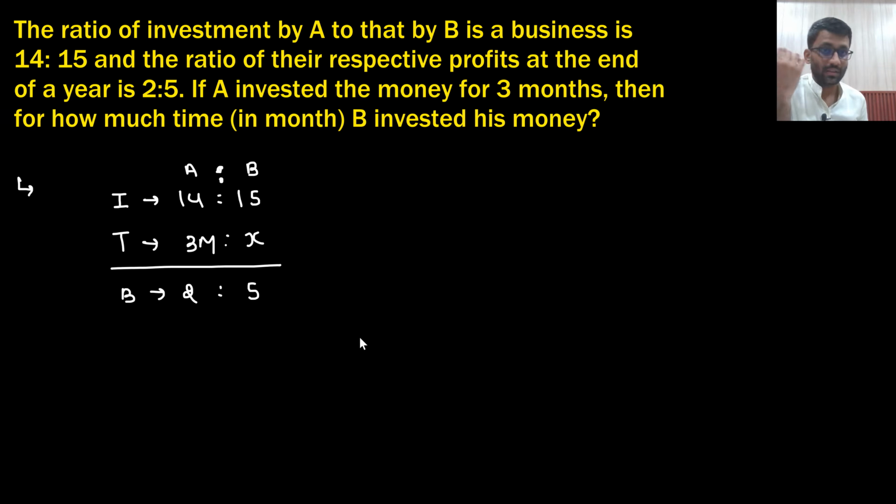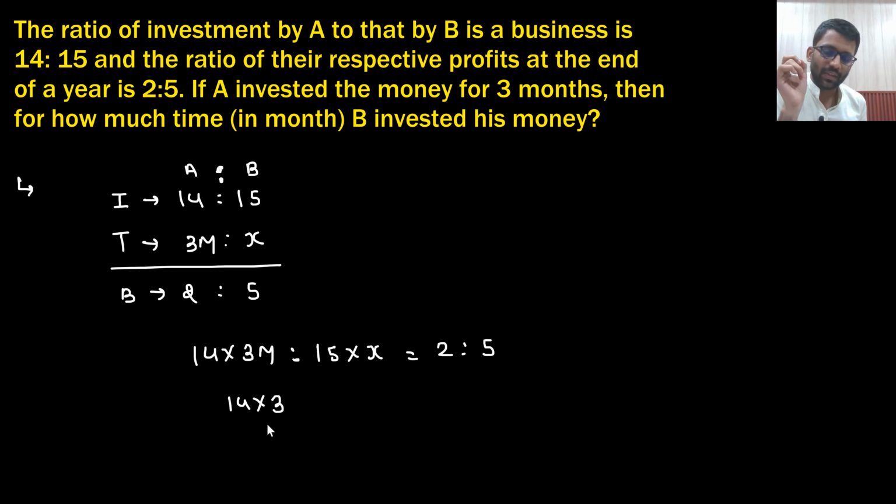Okay. So basically 14 into 3 months divided by 15 into X, this should be the ratio. This should be equal to 2:5. So 14 into 3 months divided by 15 into X should be equal to 2:5, because this is their benefit. Did you understand this point? Right? So X should be equal to 7 months.